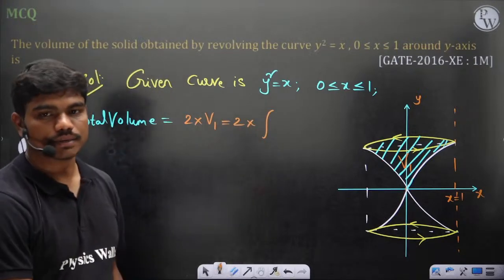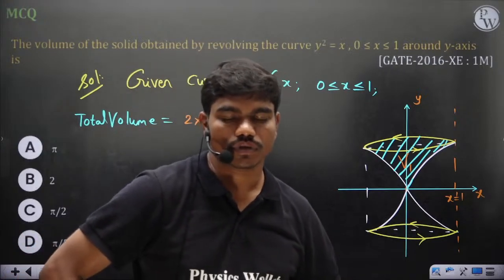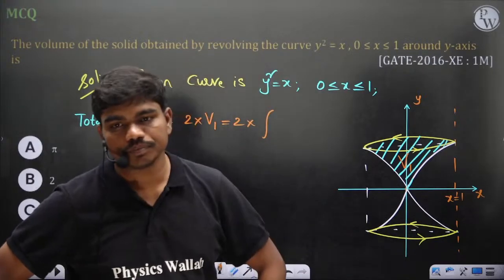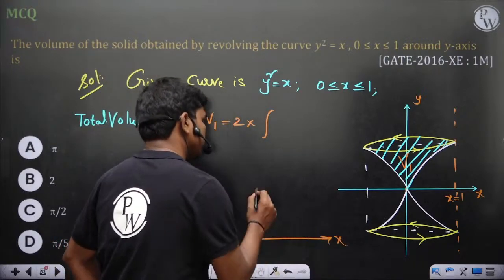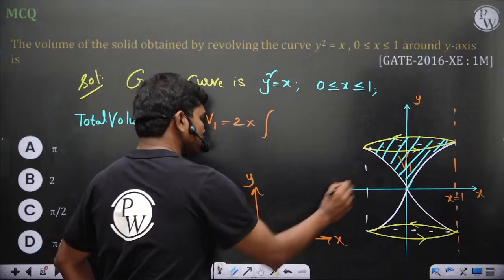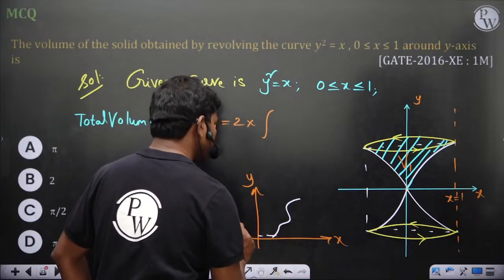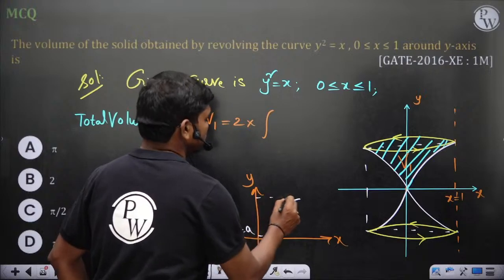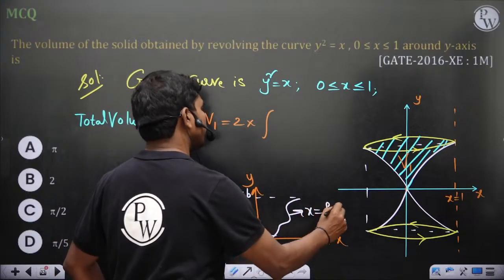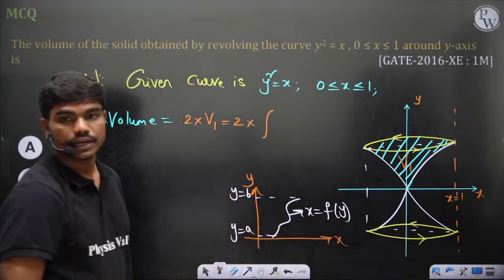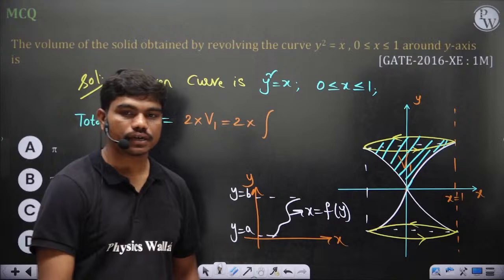Can someone tell me some nice expression to calculate the volume? I'll make it simple: x y axes, and you have some curve, with y equal to a and y equal to b, and x is some function of y. If you revolve this curve about the y axis, what is the volume you would get?